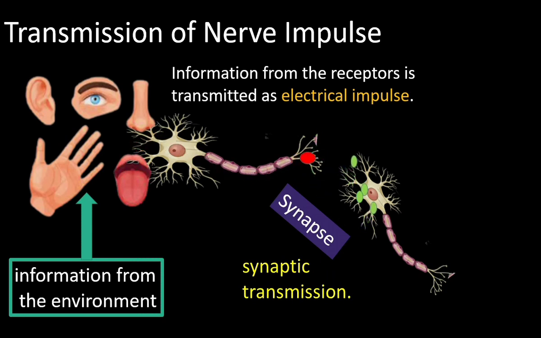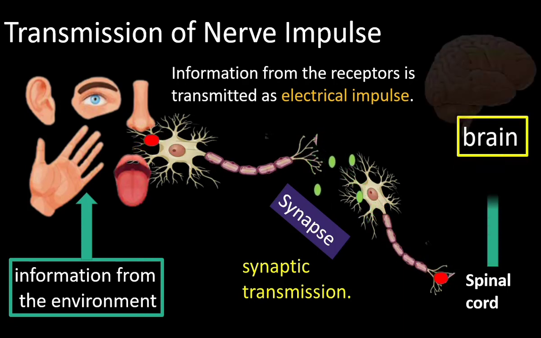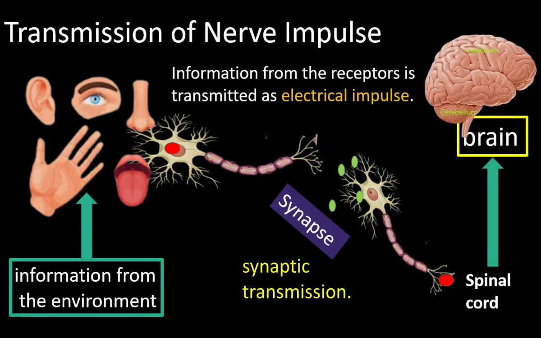In this way, the impulse passes through the neurons and reaches the spinal cord. From the spinal cord, the information reaches the brain. Brain processes the information. In the next video, we will discuss the structure and functions of the brain.